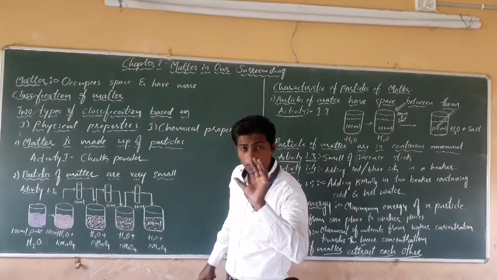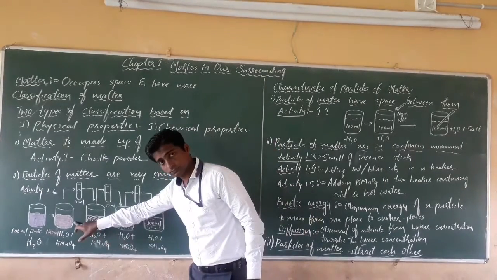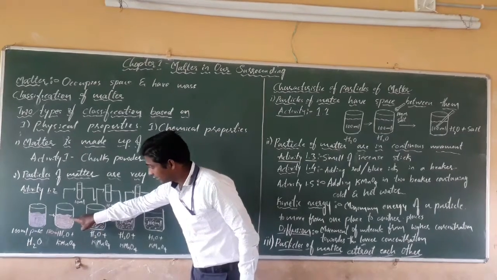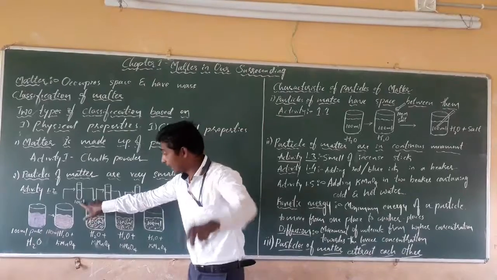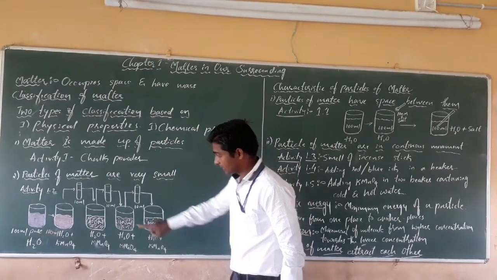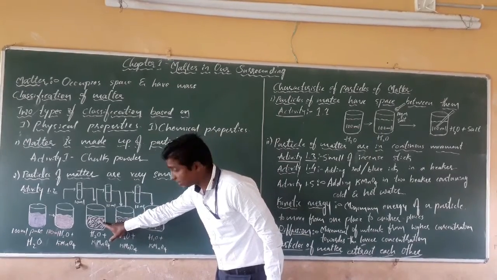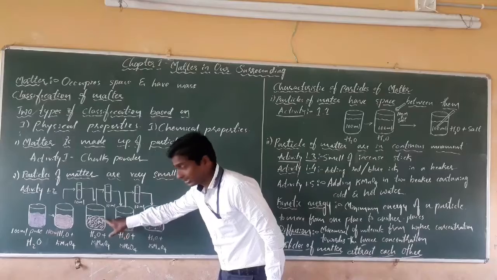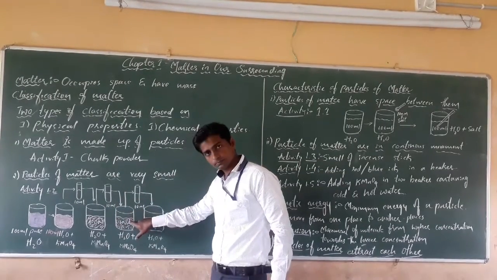The color of the water will change to red. Then from beaker 2, take 10 ml of water, add it into beaker 3 and stir it well. There its color will also change. Then from beaker 3, take again 10 ml of water, add it into beaker 4.